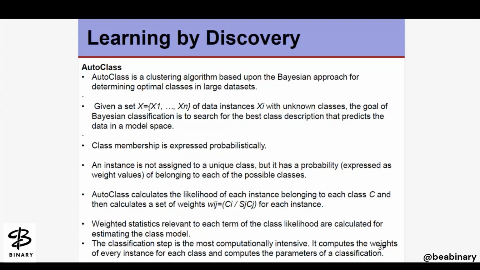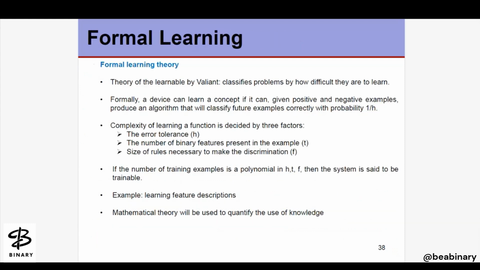Customer segmentation: grouping customers based on purchasing behavior or other characteristics. Image processing: segmenting images into different objects. So we have discussed AutoClass clustering also.